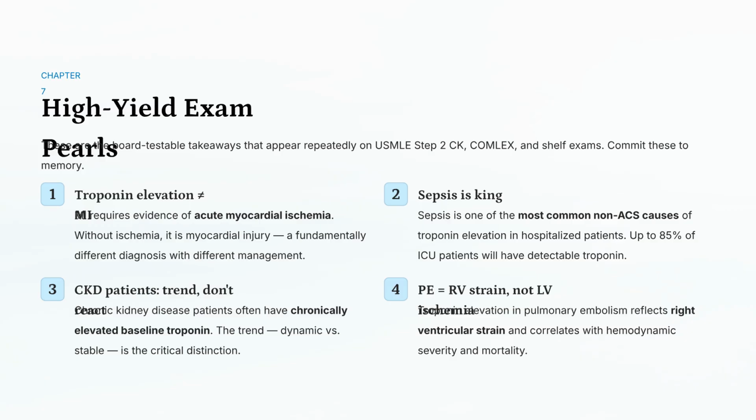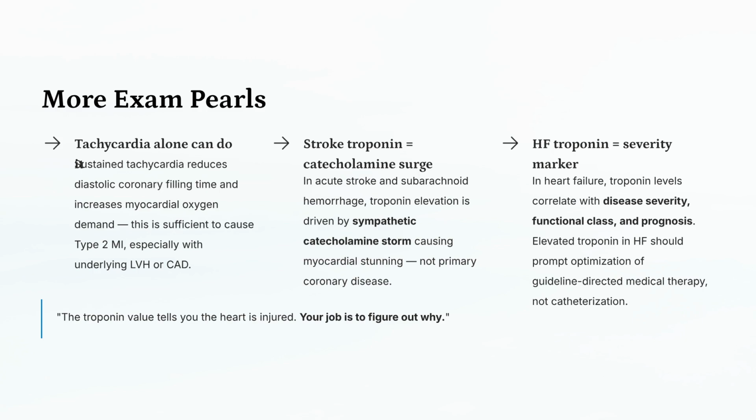For high-yield exam pearls, remember that troponin elevation does not equal MI. Sepsis is a very common cause. Always trend troponin in CKD patients. And in PE, troponin reflects RV strain, not LV ischemia.